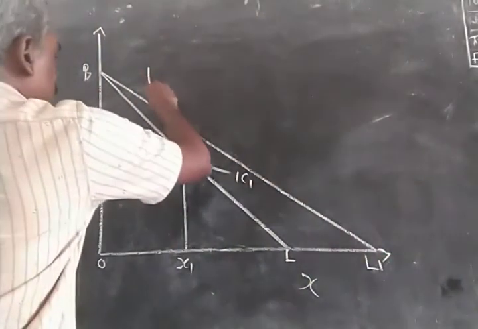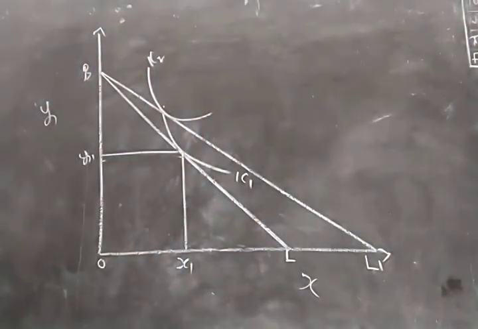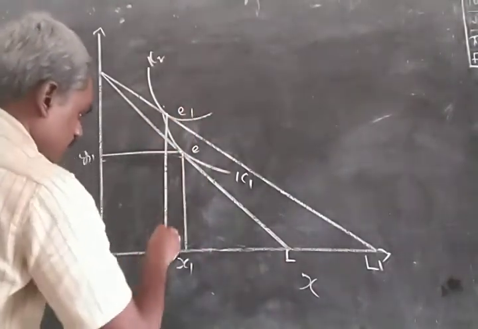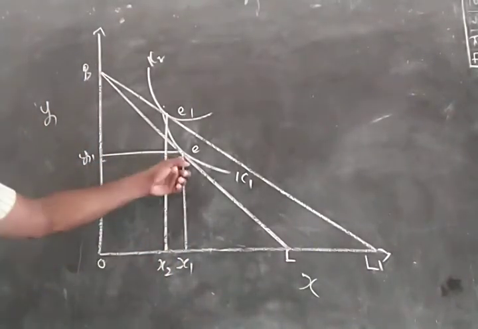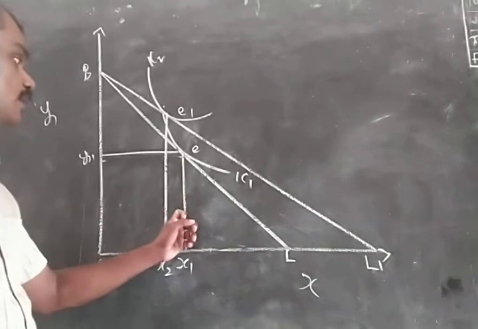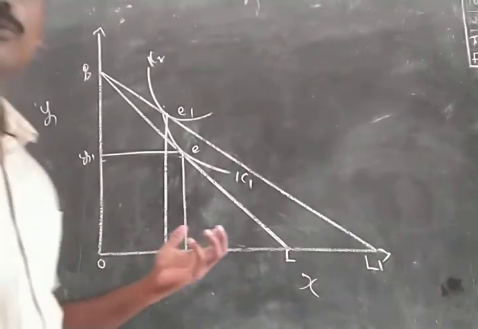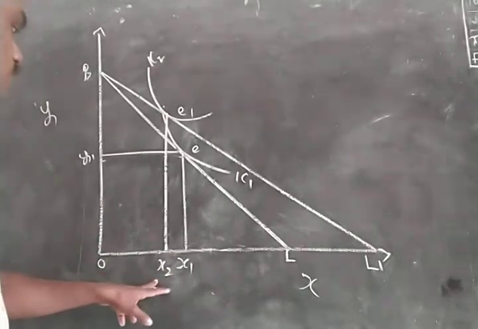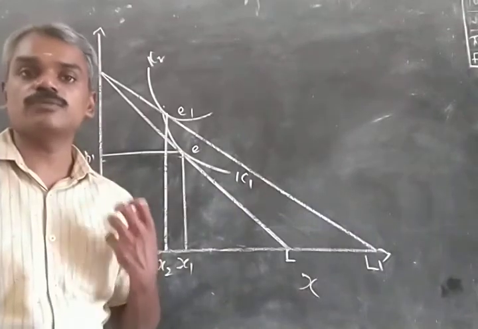The consumer will be in equilibrium at another indifference curve like IC2. At this point, consumer is in equilibrium at E1 and is consuming OX2. So movement from E to E1 is the price effect, because that is the movement the consumer makes when the price of commodity X falls. So this is the price effect. And what happens to the consumption of X when its price falls? When its price falls, consumption of X falls from OX1 to OX2. So this is the case of a negative price effect.